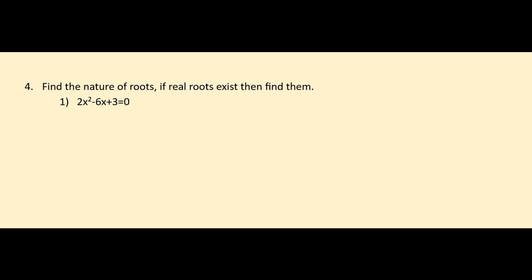In the previous class, what we have studied is the discriminant, b square minus 4ac. If this is equal to 0, then roots are equal and real. If b square minus 4ac is greater than 0, then roots are real and they are distinct.